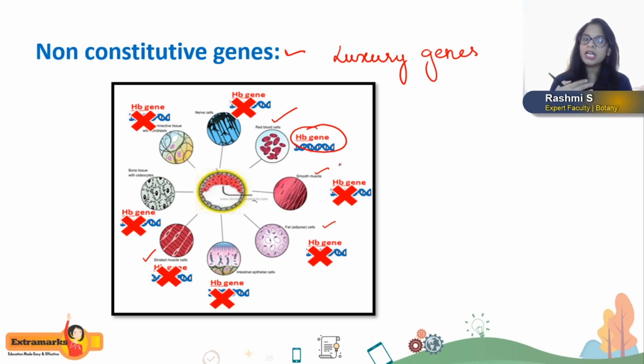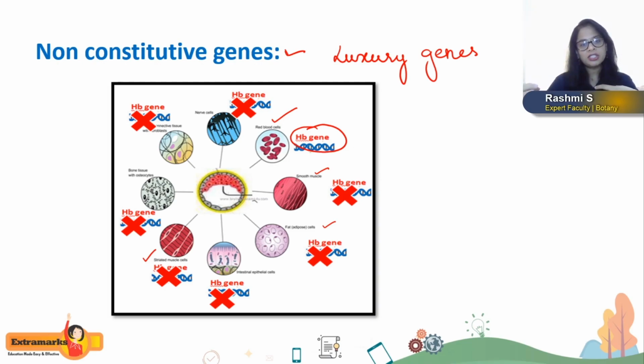So such genes which are expressed only in some of the cells of our body but not in all the cells, and the expression of these genes is highly regulated. That means, as I gave you the example of growth hormone, the genes are expressed only at particular stage of the development.